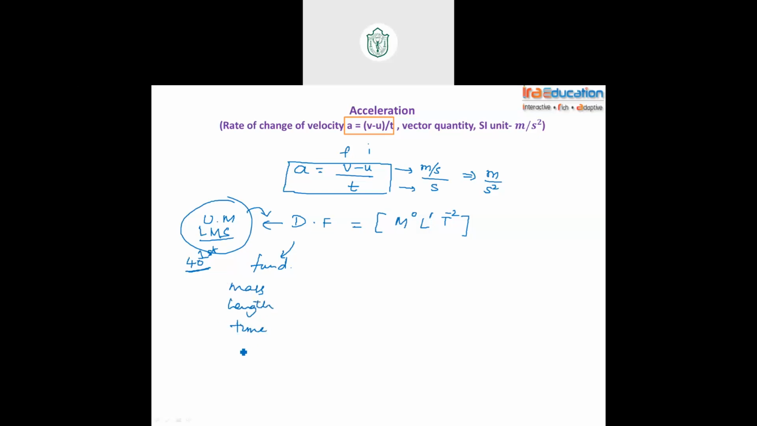Mass, length, time, temperature, electric current, luminous intensity, and amount of substance. Mass has a unit kg, length has a unit meter, time has a unit second, temperature has a unit Kelvin, electric current has a unit ampere, luminous intensity has a unit candela, and amount of substance has a unit mole. These are the respective fundamental units. What's the meaning of fundamental? They are independent of other physical quantities.